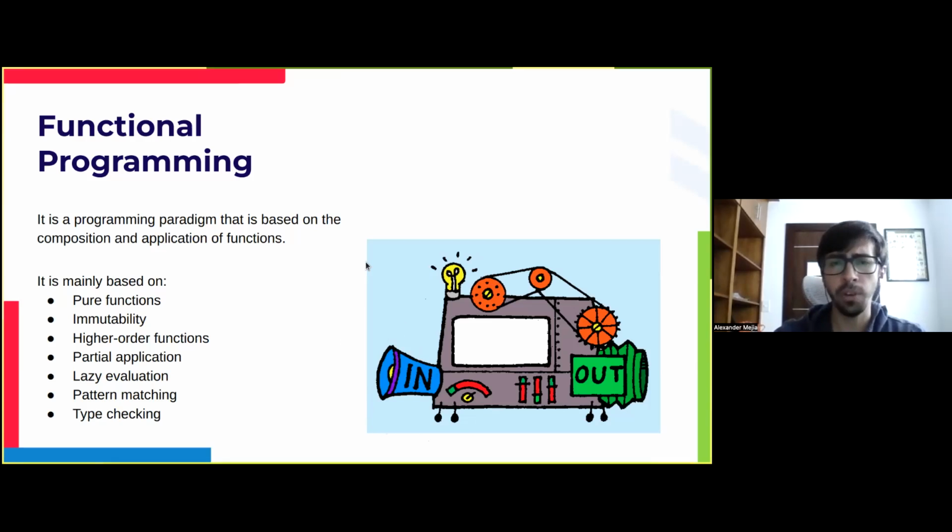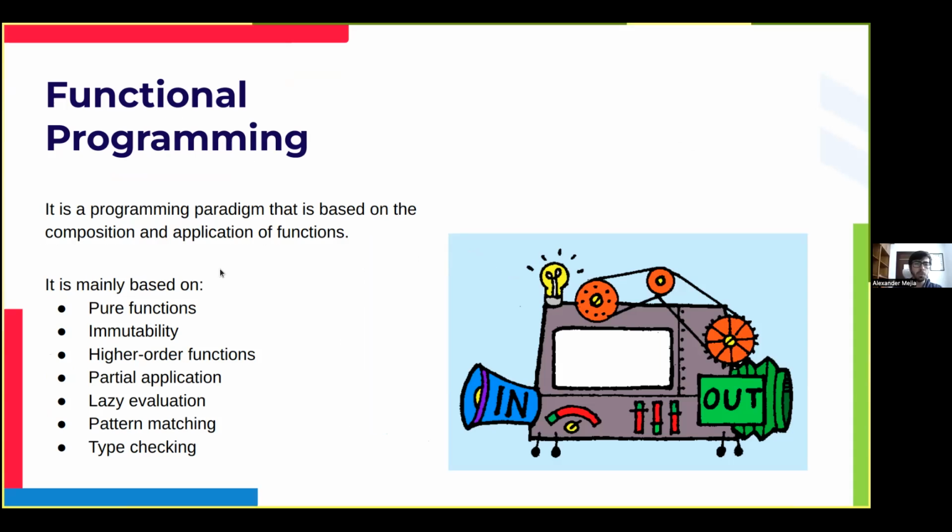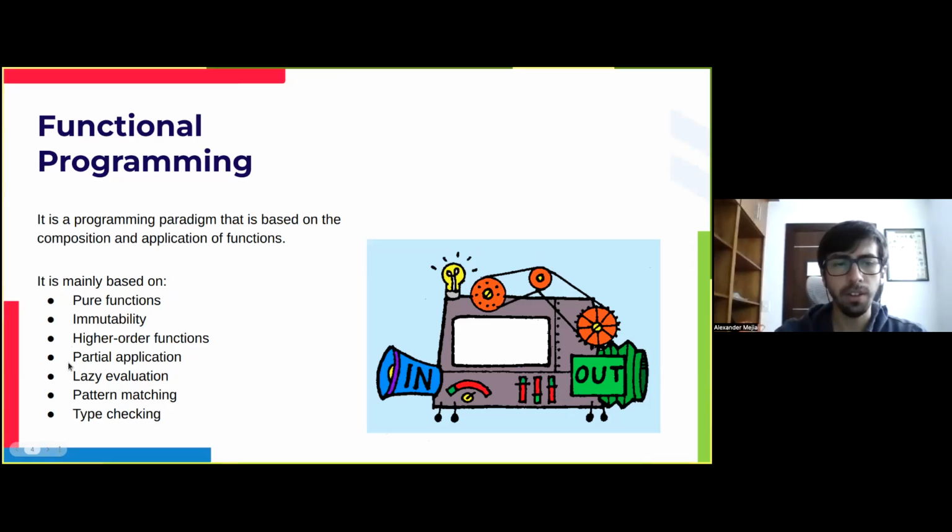To have a fully functional programming language, we should have some principles that we follow. These principles can be uses of pure functions, immutability, higher order functions, partial application, lazy evaluation, pattern matching, and sometimes type checking. These are not all the principles, but they are the main ones that you will find in most functional programming languages. We are not going to focus on all of them, as there are quite a lot, but the first three are the main ones, and they are more than enough to apply them in a language that usually is not functional by default.